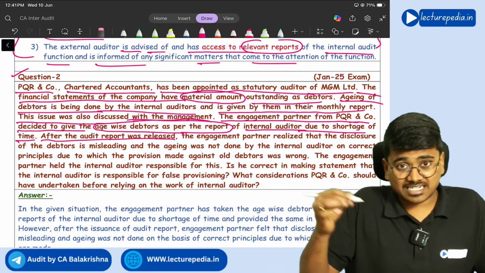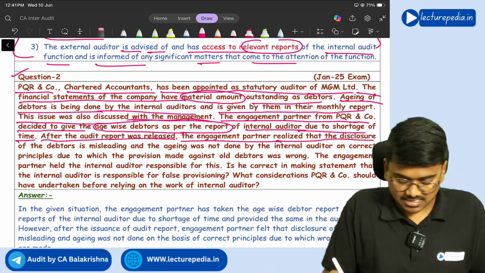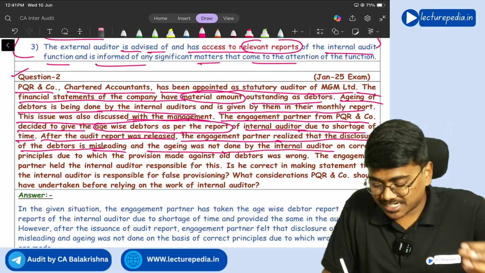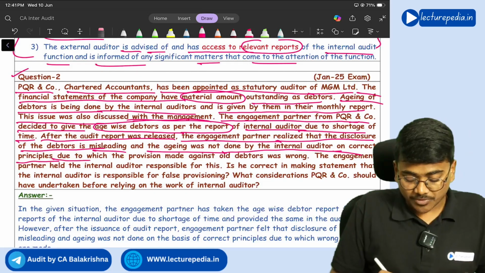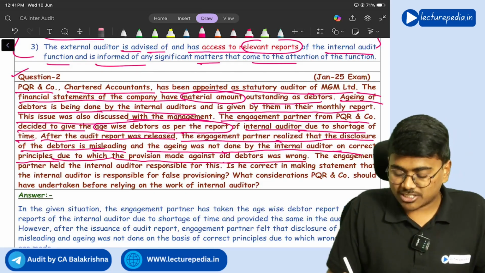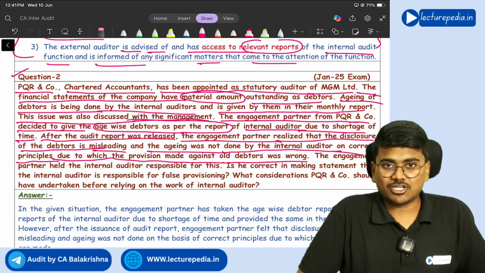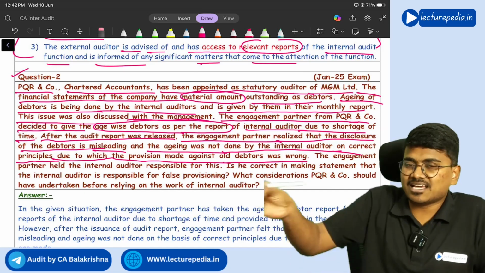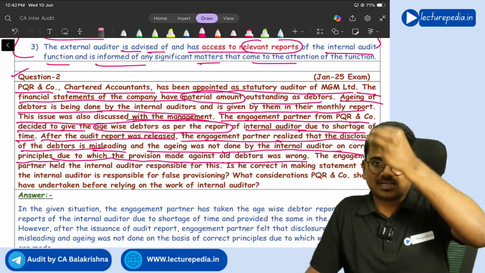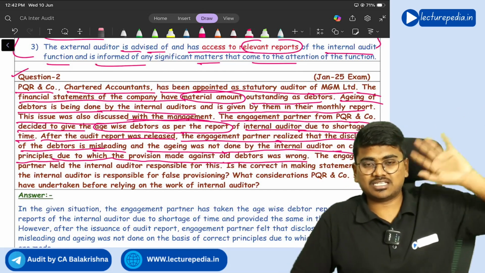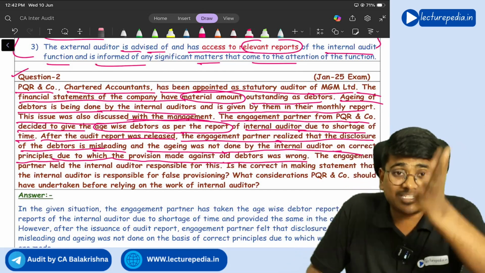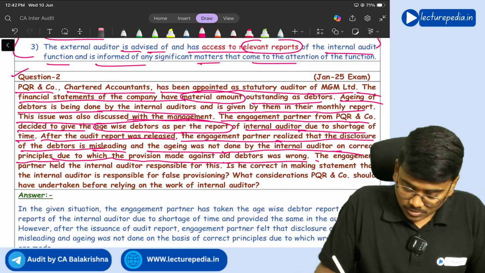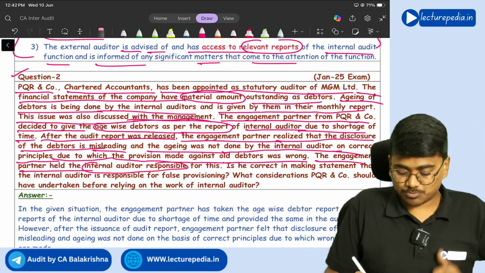After the audit report was released, the engagement partner realized that the disclosure of debtors is misleading and the aging was not done by the internal auditor on correct principles, due to which the provision made against the old debtors was wrong. So after issuing the audit report, the external auditor realized that the internal auditor has not done this aging of debtors properly. So the external auditor has given wrong debtors aging in the financial statements, and the provision that has been calculated based on the aging of debtors is also arrived at wrongly. Now the engagement partner held the internal auditor responsible for this.